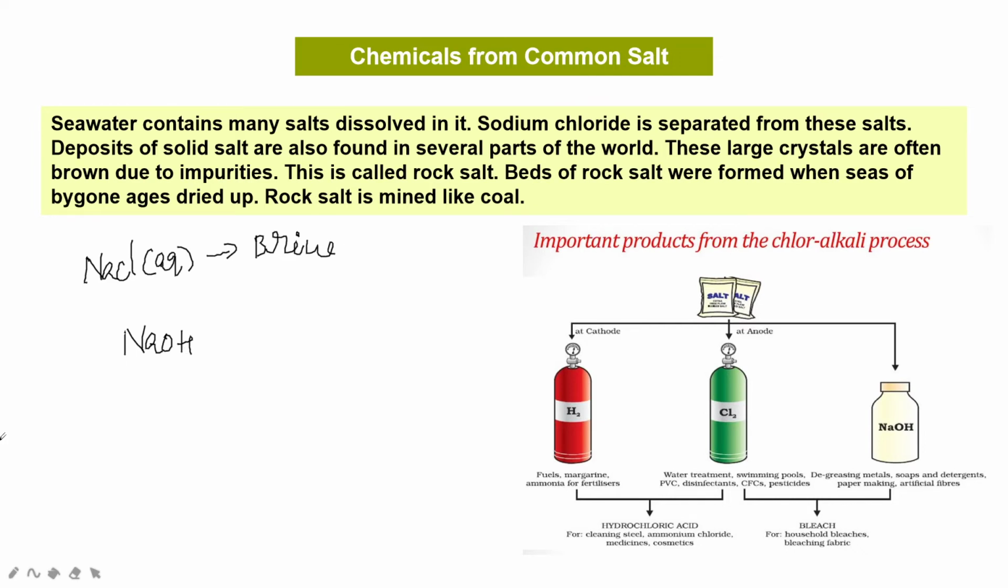Sodium hydroxide is formed in the solution near the cathode. The other products of electrolysis are chlorine gas and hydrogen gas. Chlorine gas is evolved at the anode and hydrogen gas is given off at the cathode.